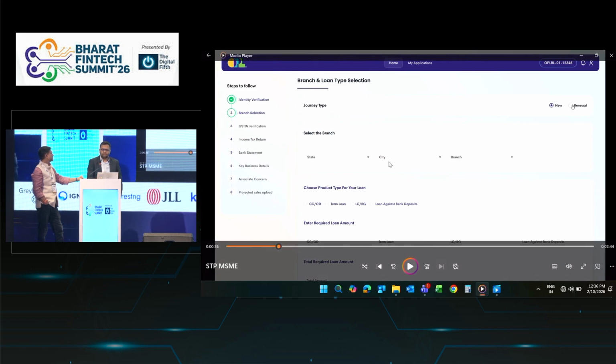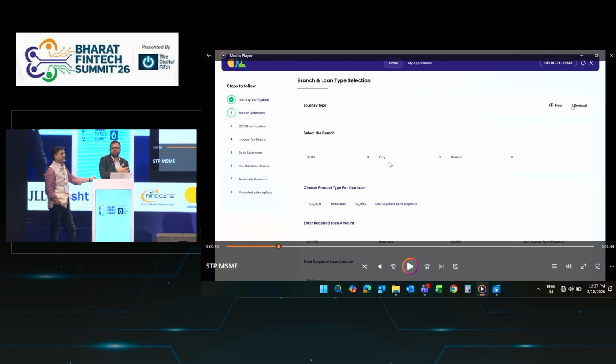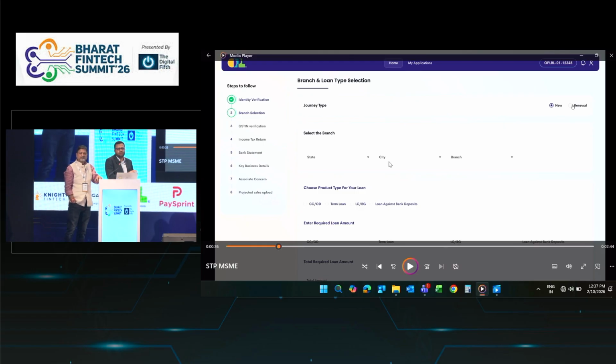And this journey will also integrate with the bank's or financial institution's CRM system. For example, if any customer has started the journey but has not completed it, based on API, we will send you real-time data. And our system will also give you an MIS, where you can log in and see how many customers have started, how many have reached this stage, how many have completed, and their overall TAT. During our analysis, it is observed that this journey takes only 15 to 20 minutes to complete an MSME journey up to 5 crore loan.